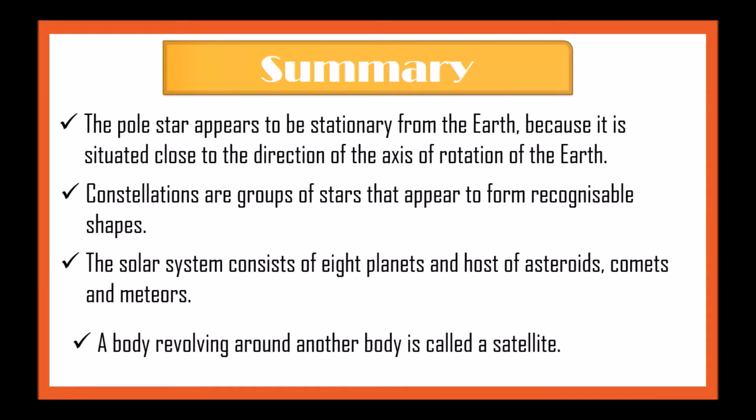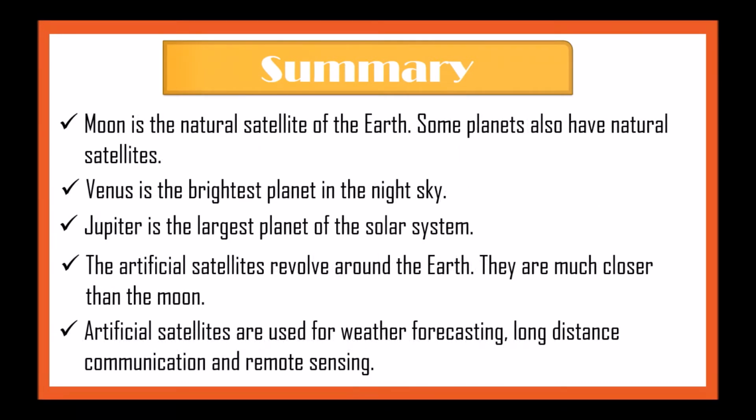The solar system consists of 8 planets and a host of asteroids, comets and meteors. A body revolving around another body is called a satellite. Moon is the natural satellite of Earth. Some planets also have natural satellites. Venus is the brightest star in the night sky. Jupiter is the largest planet of the solar system. The artificial satellites revolve around the Earth. They are much closer than the Moon. Artificial satellites are used for weather forecasting, long distance communication, and remote sensing.